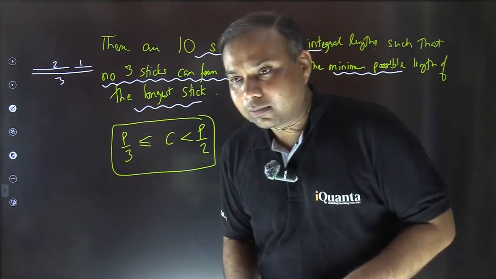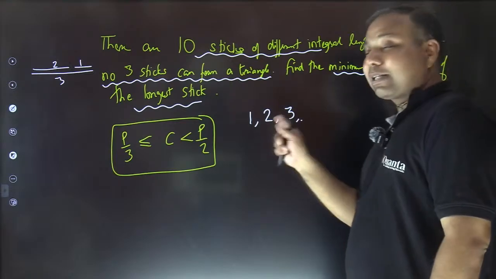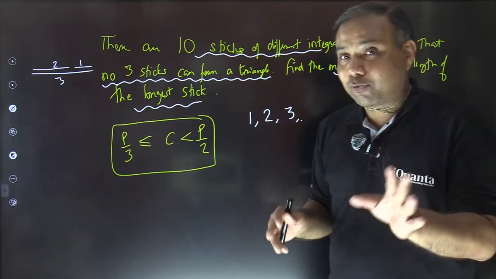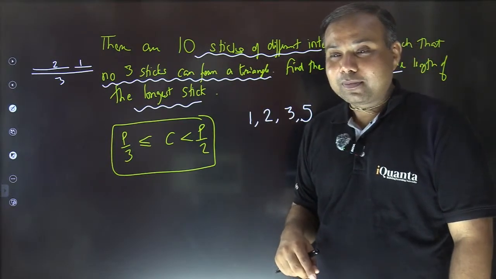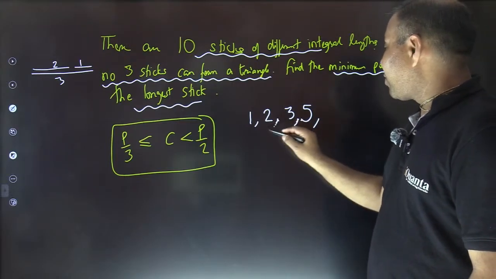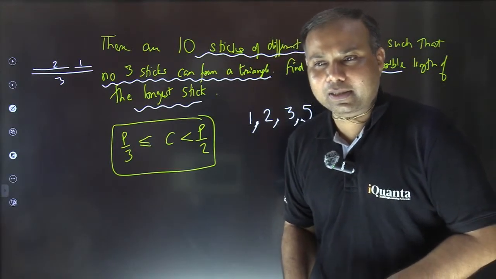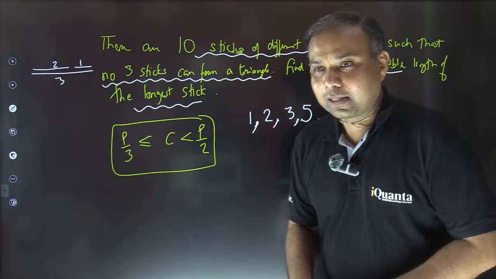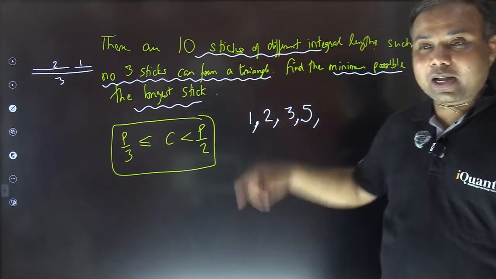Will 4 work or not? Now you're writing 5. Will 4 work or not? No, because 4 is smaller than 3 plus 2. Right? 4 is smaller than 3 plus 2. So 4 will make a triangle with 3 and 2. So 4 cannot work. Yes, 5 will work because now 5 is equal to 3 plus 2. I hope by now you are getting the pattern. What should be the next stick length so that triangle is not formed? 4 cannot work, Anvita, that we have seen. What about the next stick length, so that triangle is not formed? Please keep that in mind. No 3 sticks can form a triangle. That is a condition.